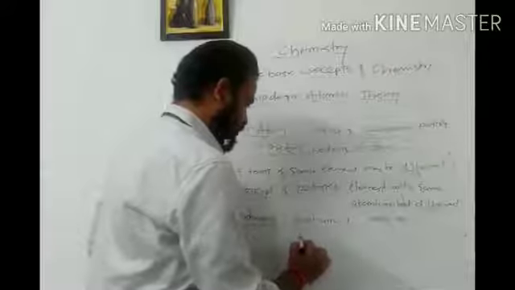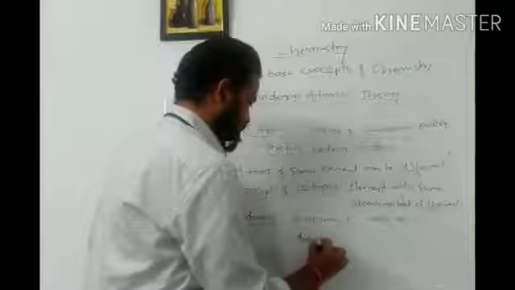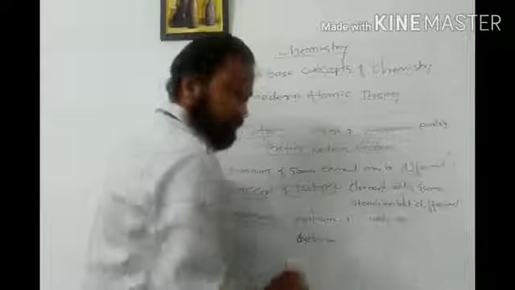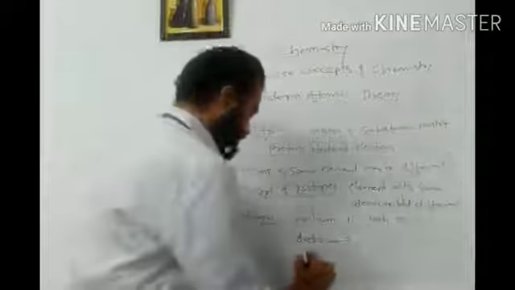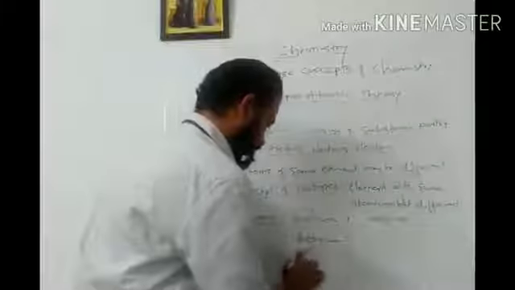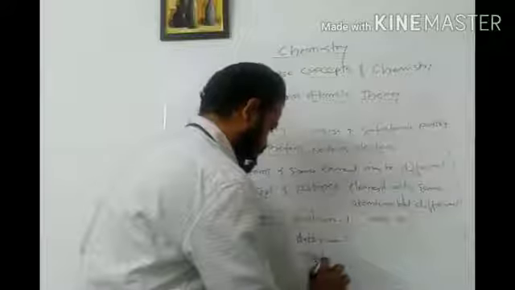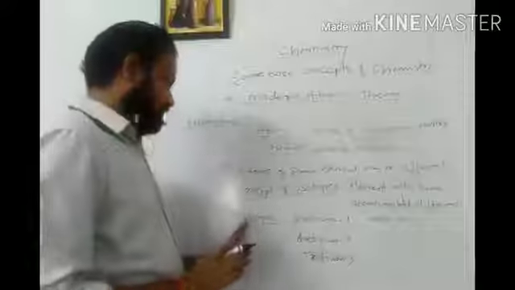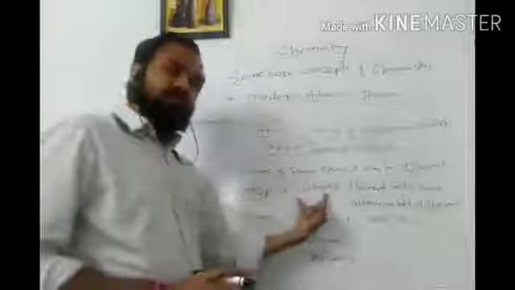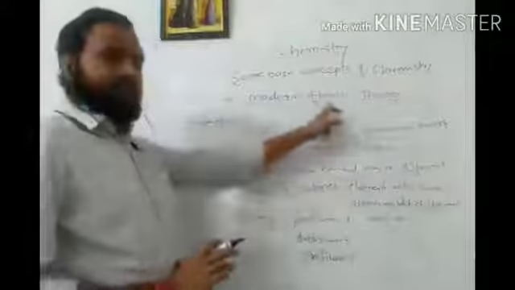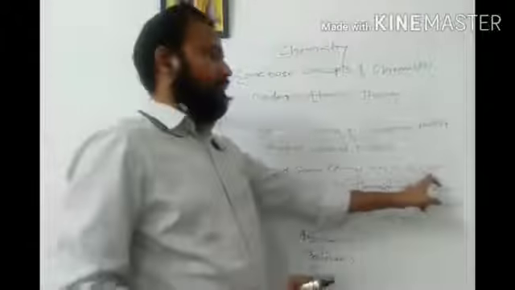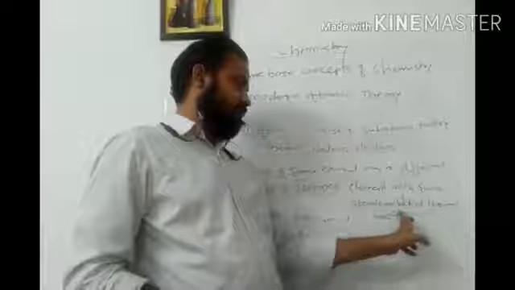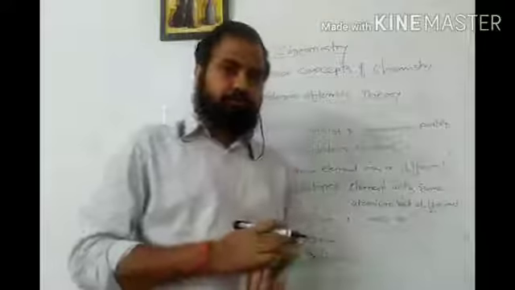Second one is deuterium, atomic mass number is 2, and third is known as tritium, whose atomic mass number is 3. So in this way, by putting the concept of isotopes, modern atomic theory stated that atoms of the same element may be different, isn't it? Isotopes are nothing but the elements with the same atomic number but different mass number.